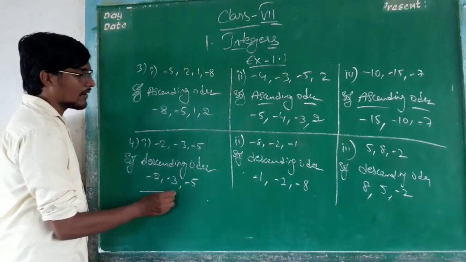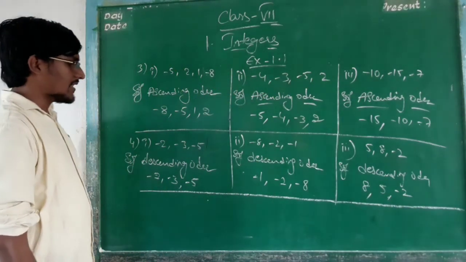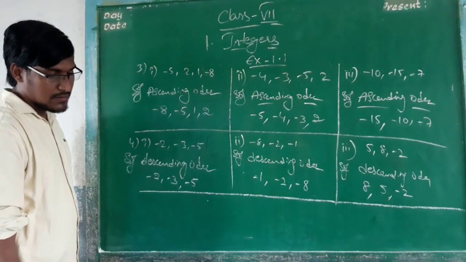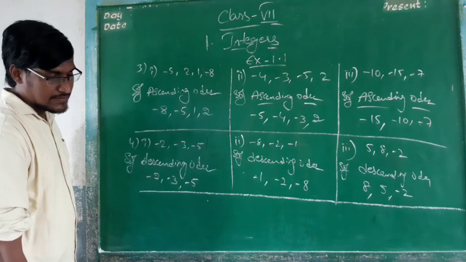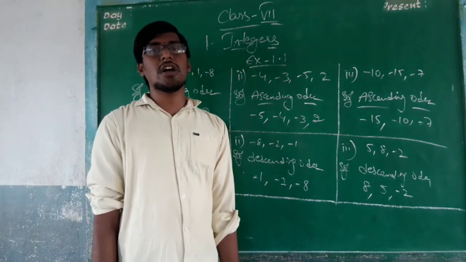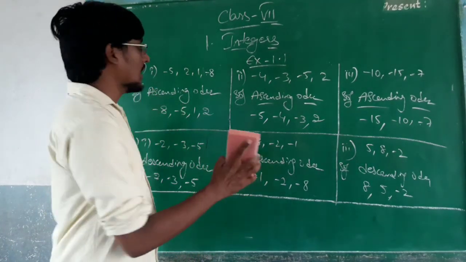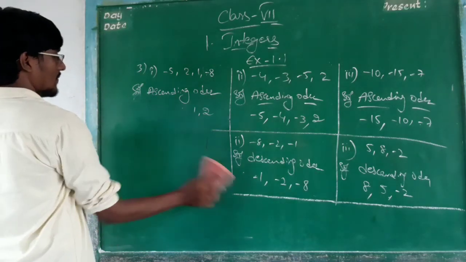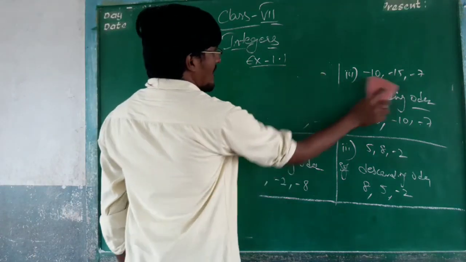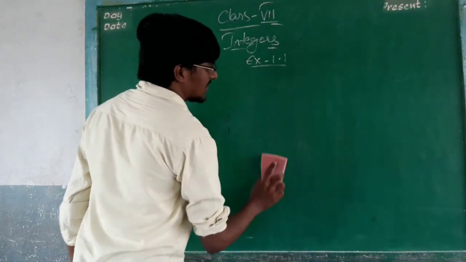Next one. What is given that? Fifth Roman. Represent 6, -4, 0 and 4 on a number line. We have to represent the numbers. Okay. So we are representing on a number line.